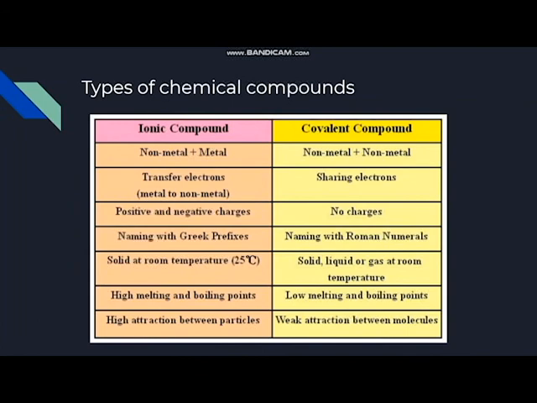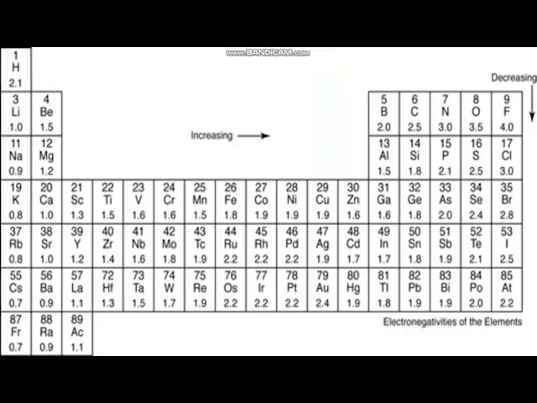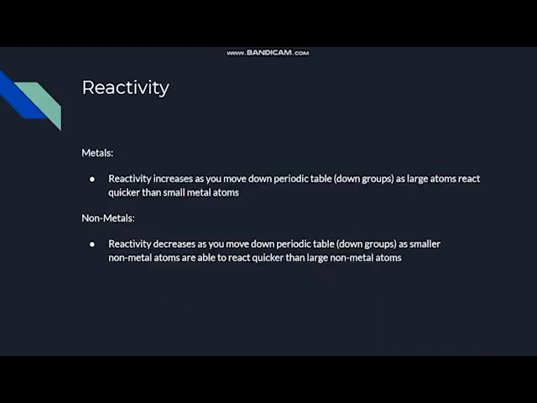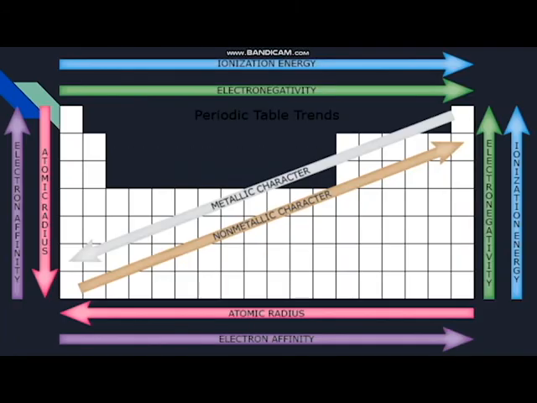So, ionization energy, electronegativity, electron affinity, they all increase as you go right and as you go up. Atomic radius is the only one that increases as you go left and as you go down.